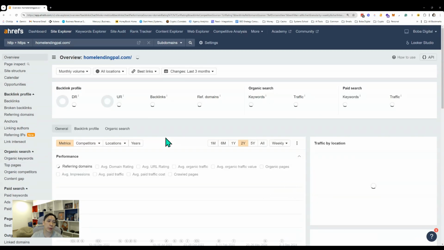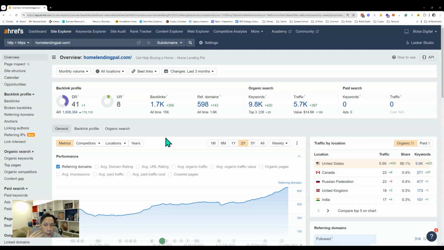Okay, so to recap, this is how you interpret these metrics. If you want to do some quick research and just look at these metrics, I would pay attention to your domain rating, the number of referring domains, and the amount of traffic and keywords that you rank for, right? And then I would make an assessment of your overall SEO health. Based on these metrics, I would say that the SEO, and I'm a little biased, this is our client as well, but our SEO is pretty strong here. And you can see this plus green here.